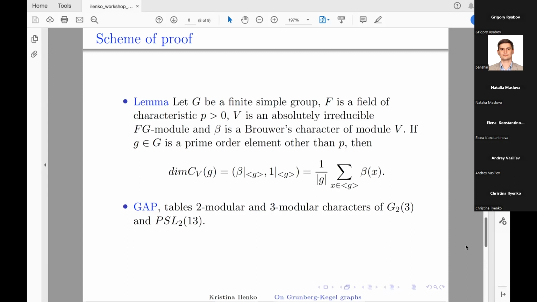We have 2 neighboring members of the main series of a group G that are contained in a Fitting subgroup. Then their factor is an elementary abelian p-group for some prime number p, and it can be considered as an irreducible GF(p) G-module.